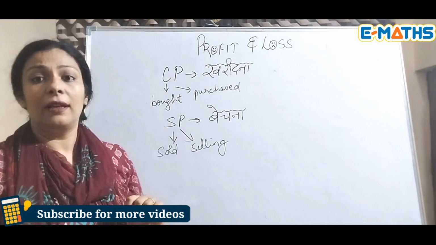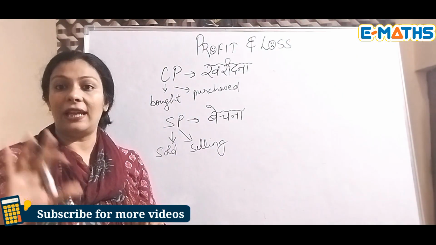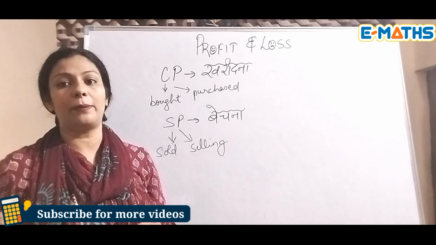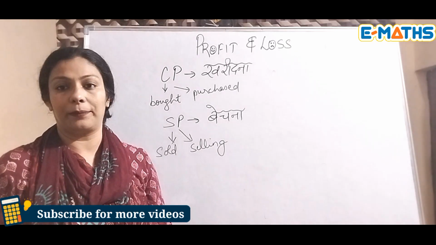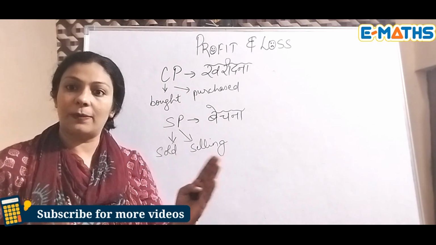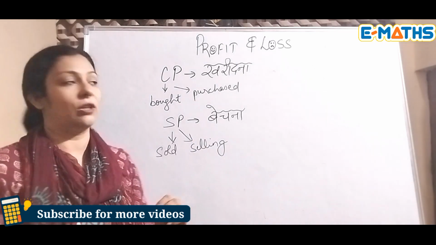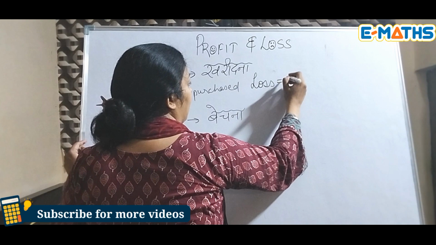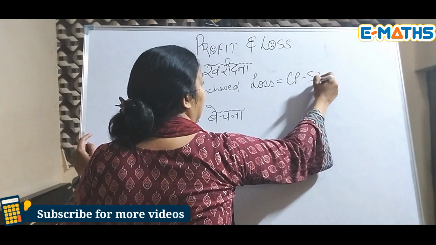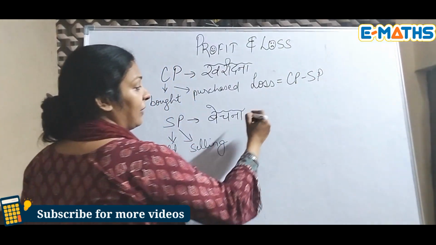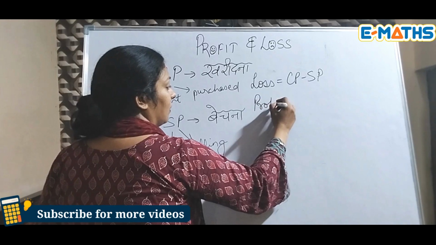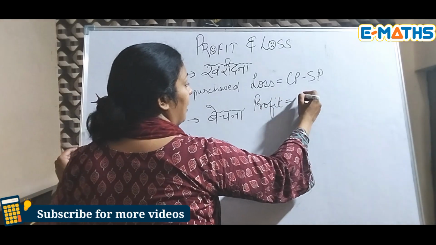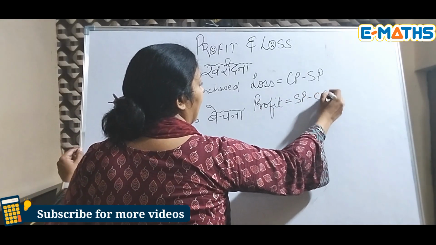Like for CP, when your selling price is more than the cost price, it is going to be a profit. But when the cost price is more than the selling price, it is going to be a loss. So here, if I have to find the formula of loss, it will be CP minus SP. And if I have to write the formula for profit, when CP and SP are given, it will be SP minus CP.